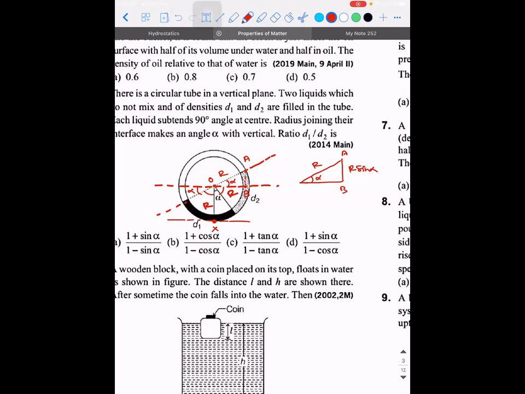This is R. So how much will this distance be, guys? This is also R. Correct? So if I take this AB as column 1 and XB as column 2, then what is going to be the total pressure exerted by column 1 and column 2?